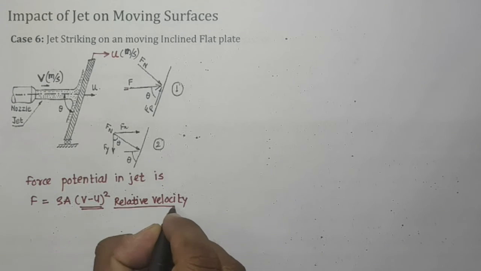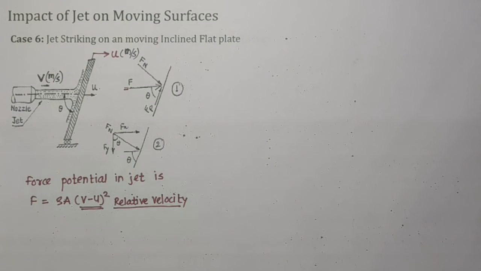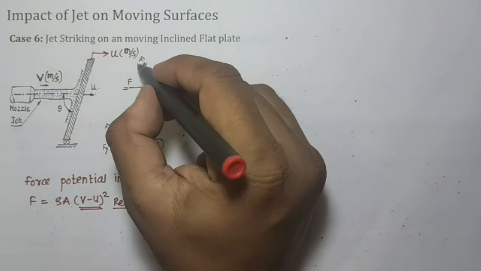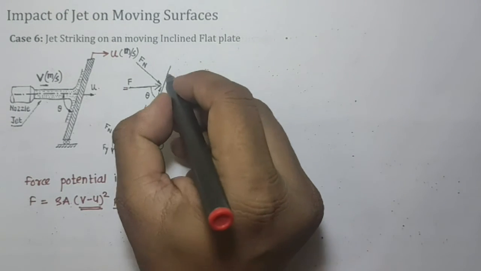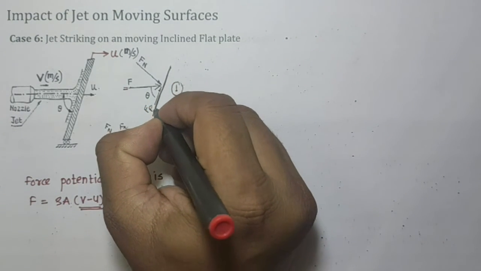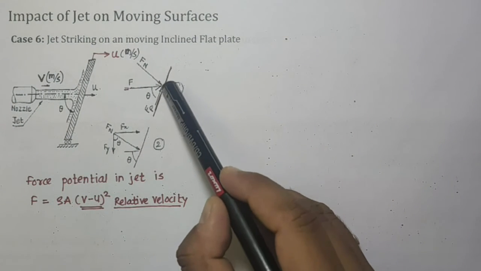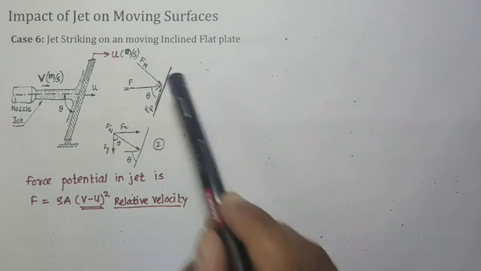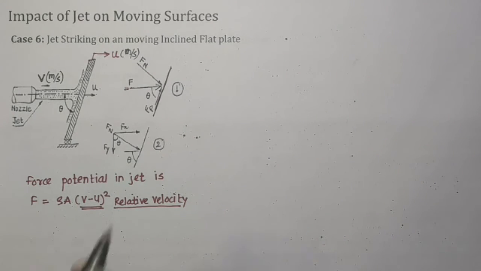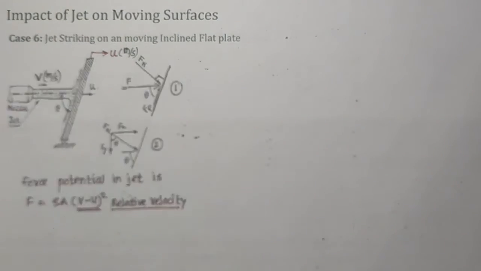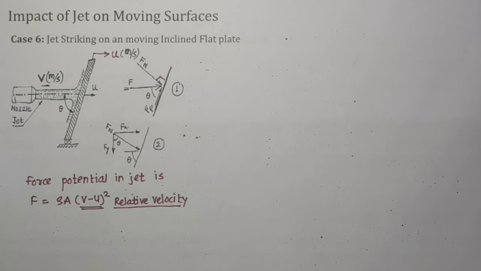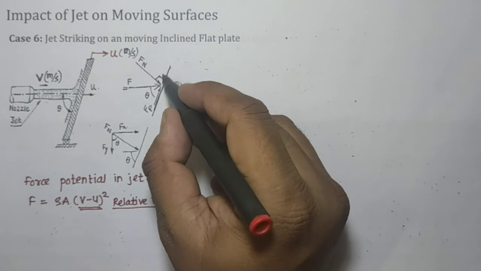So this we have already seen in a flat plate. Now we have to find out the normal force. This one is what we call a normal force. So if we consider this plate surface as a free body diagram, this one is nothing but Fn. Fn is normal to the plate and Fp is parallel to the plate.